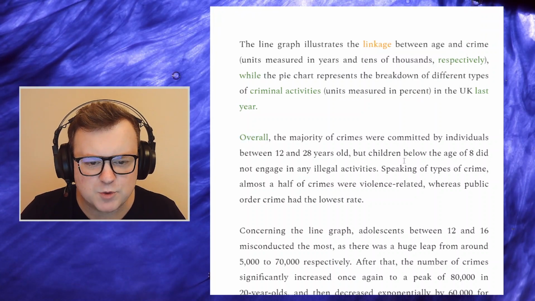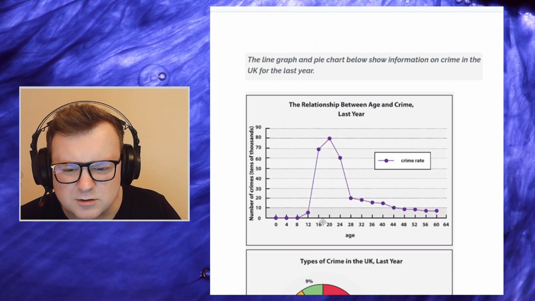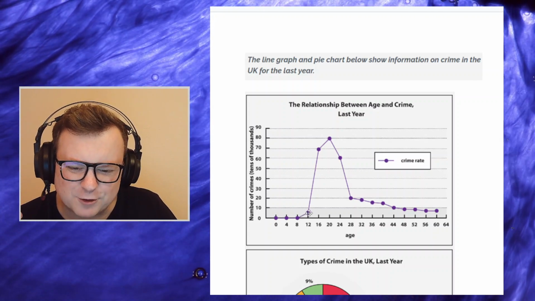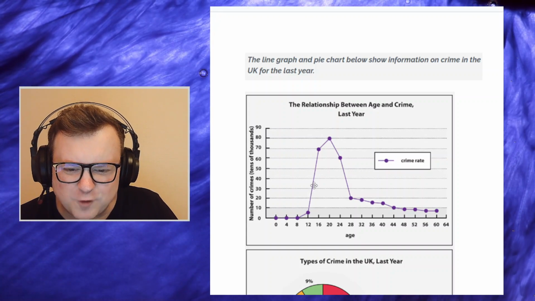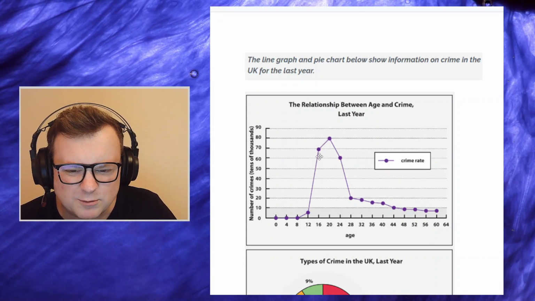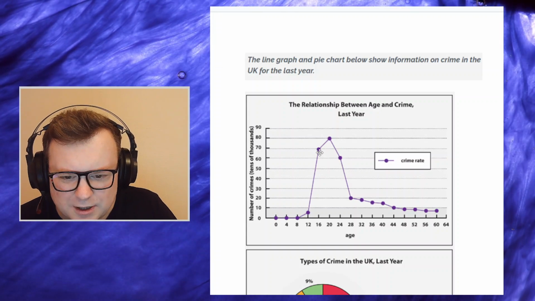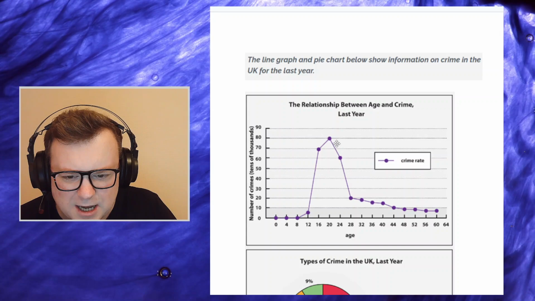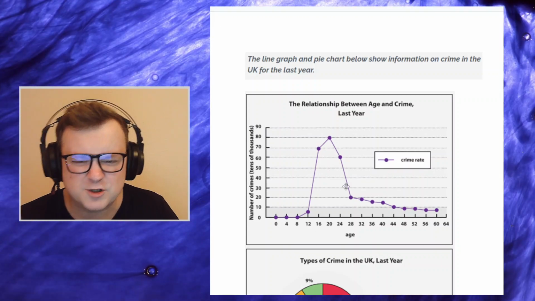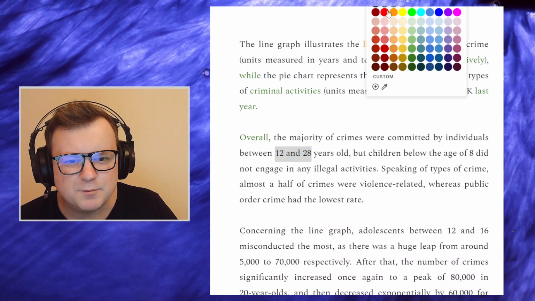The majority of crimes were committed by individuals between 12 and 18 years old. Just going to check this information. I don't know, because if you say between 12, you're kind of including 12-year-olds and 13-year-olds and 14-year-olds, and I wouldn't put it there. I would draw the line more there. I would go, okay, 70,000, 80,000, 70,000, where you have 16-year-olds, 20-year-olds, and maybe down to 22-year-olds. So I would say between 16 and 22 rather than 12. So I don't think that's exactly accurate. I mean, it's accurate enough, but it could be more precise.